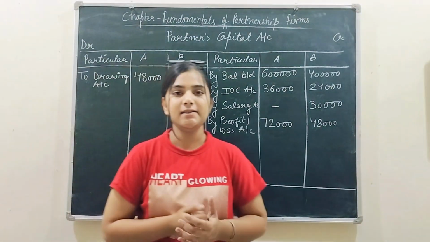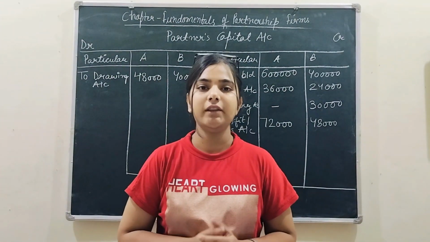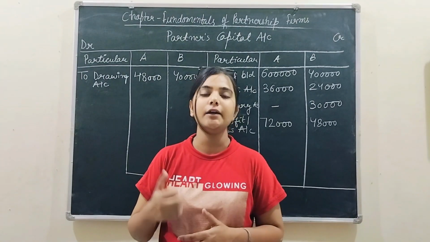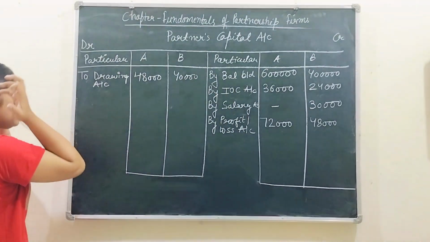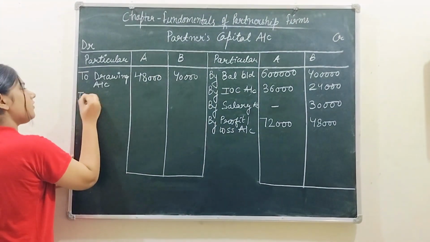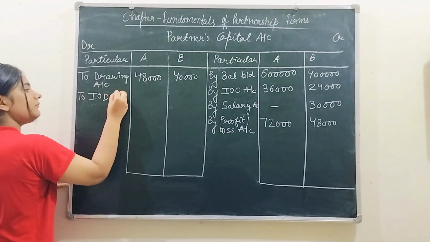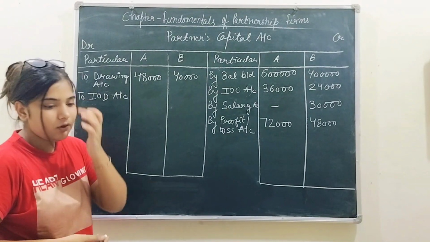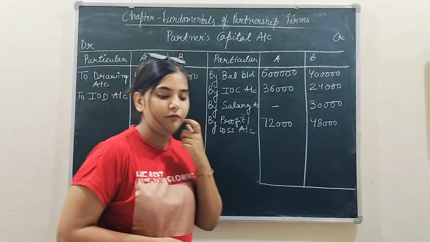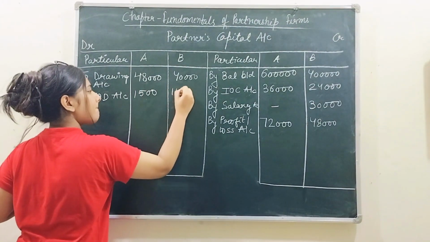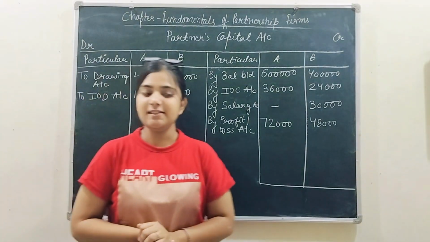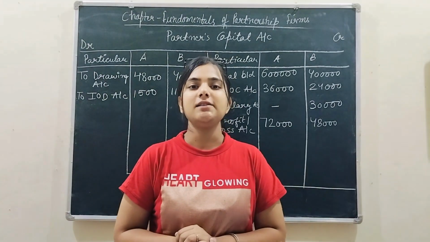It is advisable कि आप जब क्वेश्चन स्क्रीन पर होता है उसका स्क्रीनशॉट ले लो, because after that it will be easy for you to solve the question, right? After drawings you are going to write the interest on drawing, IOD. Right? So the interest on drawing given in the question is 1,500 for A and 1,100 for B. Right? This is it about your partner's capital account.